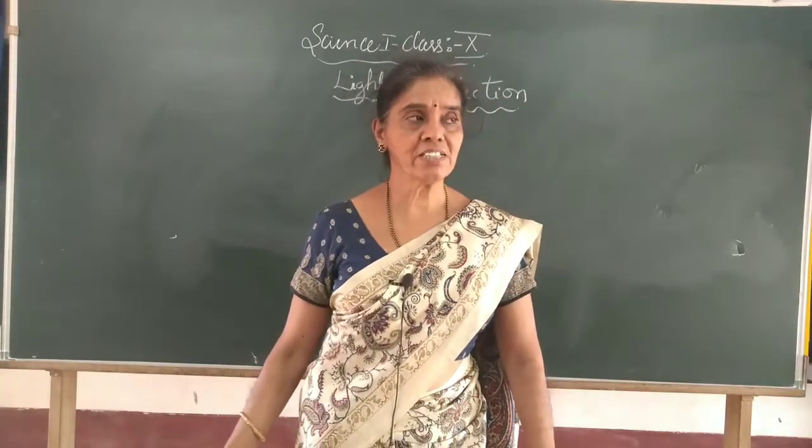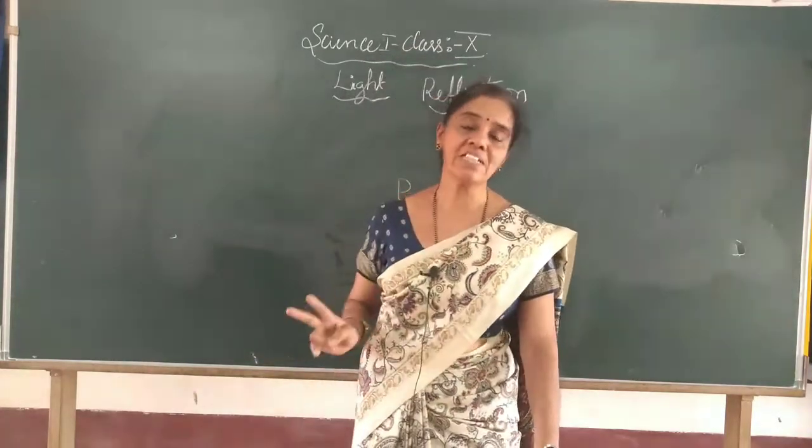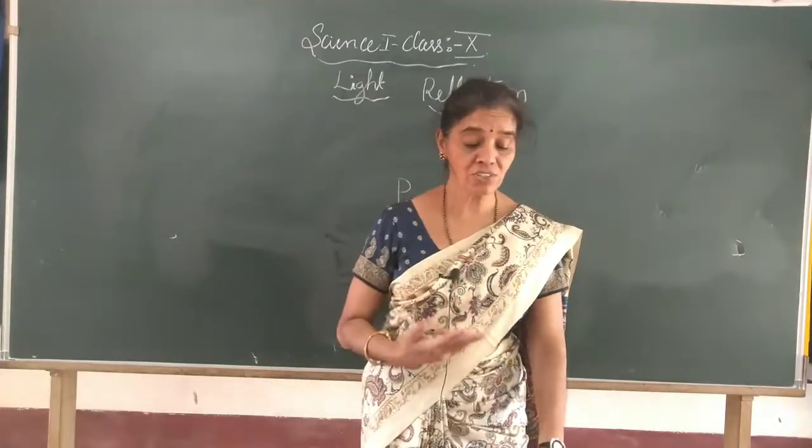And we studied in the smaller classes the two laws of reflection.